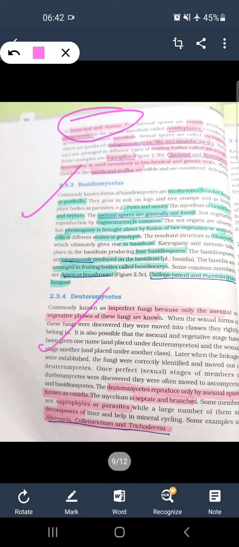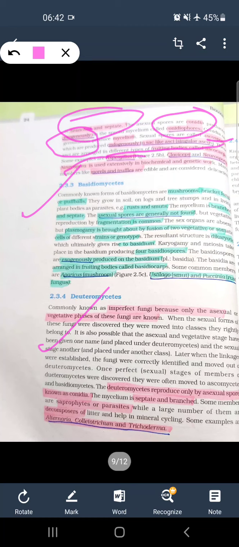Conidiophores are exogenously produced, whereas ascospores are endogenously produced in a sac-like structure known as ascus. Examples are Aspergillus, Claviceps, Neurospora, Morels, and Truffles. Neurospora is known as the Drosophila of the plant kingdom because many experiments are carried out on it.